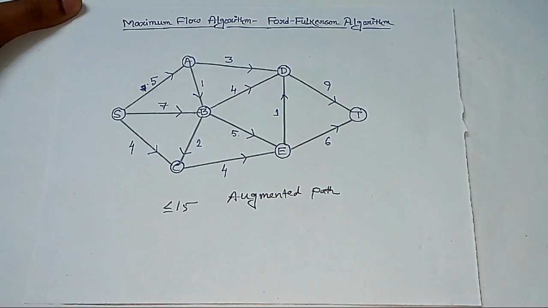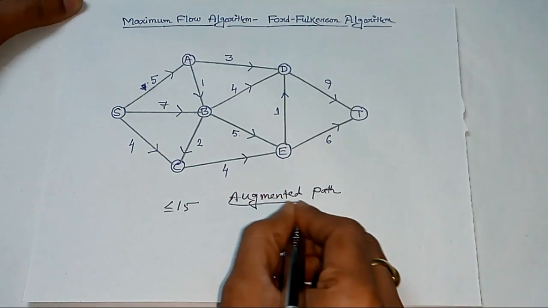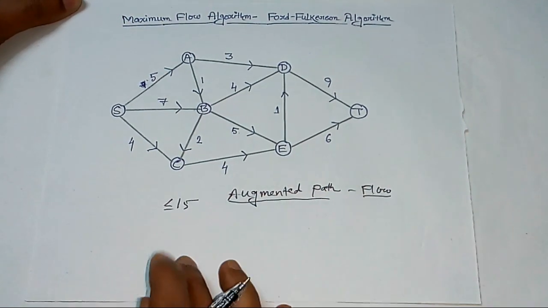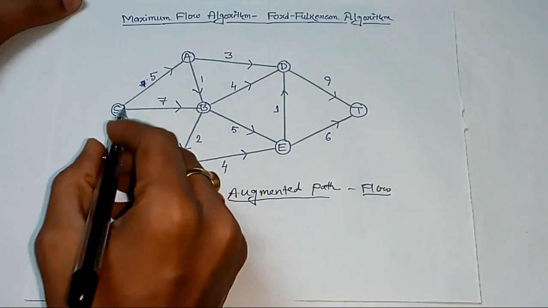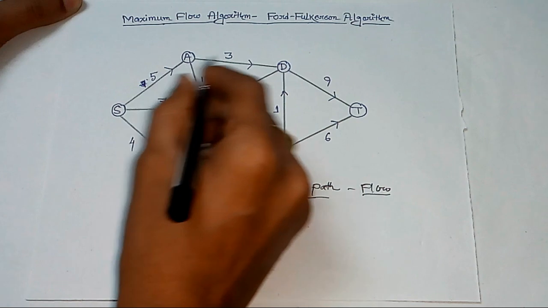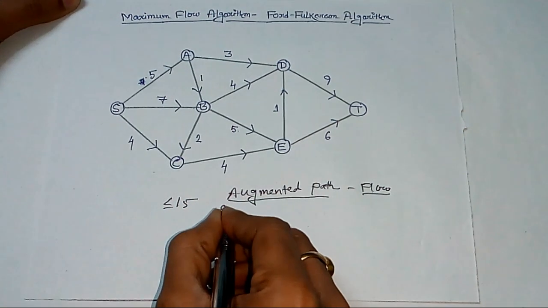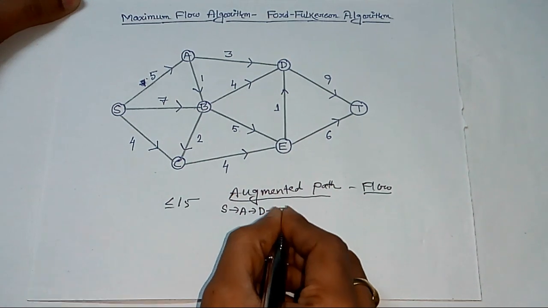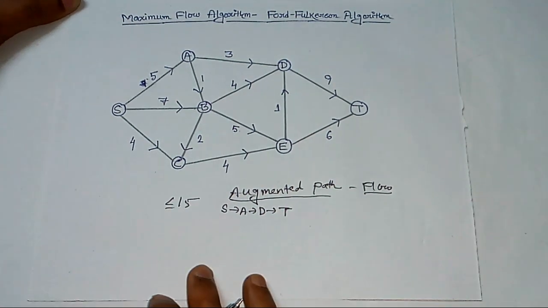Let us start. First of all, we shall find an augmented path from S to T, and we shall find the corresponding flow. So we shall write the augmented path here and the corresponding flow. Suppose we are selecting SADT as this augmented path. So we are selecting this path S to A, from A to D, and from D to T. Now what is the minimum capacity of the pipelines of this path?